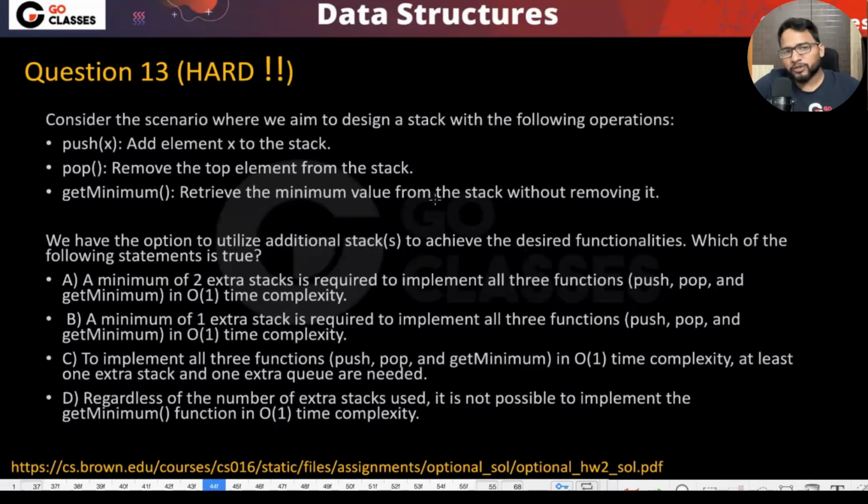They're saying consider the scenario where we aim to design a stack with the following operations. So you want push and pop, the usual operations that we do. You also want get minimum, and you want all of these operations in order of one. You want to get the minimum also in order of one. So how can you do it? You can use one auxiliary extra stack, or a queue, whatever is needed. That's the question.